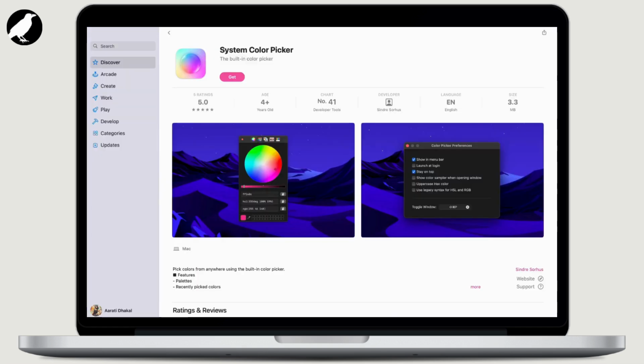On fifth, we have System Color Picker app. So the System Color Picker on macOS refers to the default color picker tool that is integrated into the operating system and accessible from various applications. The System Color Picker in macOS is versatile and integrated into various applications, making it easy to choose and manage colors for your documents, designs, and other projects.